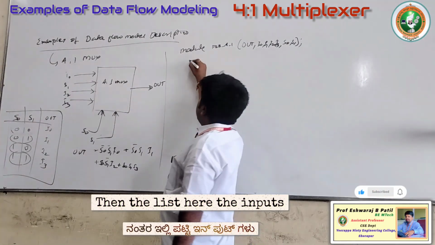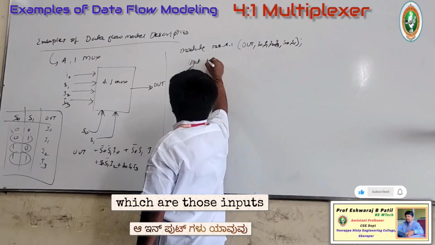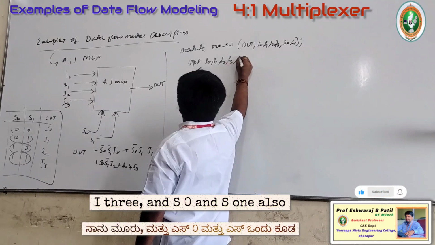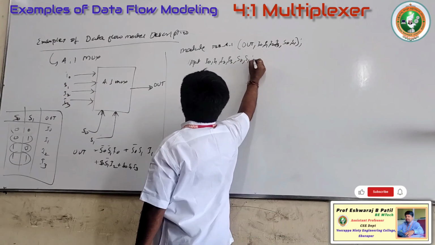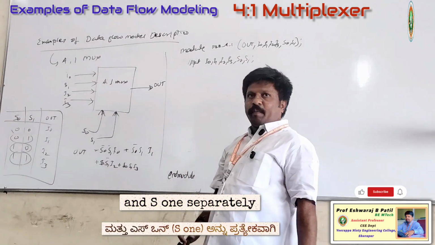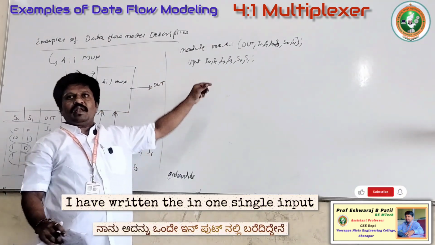Then list the inputs and outputs separately. Declare the ports as input. Which are those inputs? I0, I1, I2, I3, and S0 and S1 also. You can also define the input one more way with the keyword, and S0 and S1 separately. Okay, instead of giving them separately, I have written them in one single input declaration.